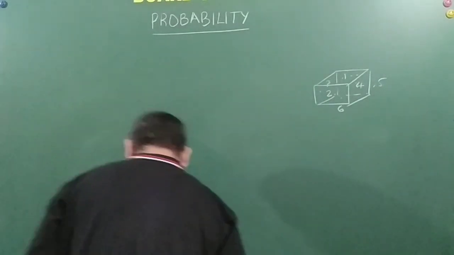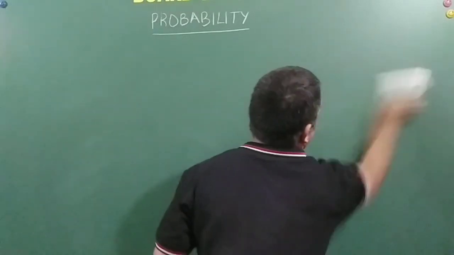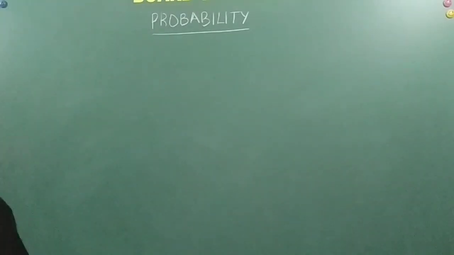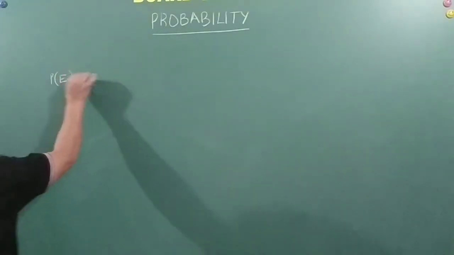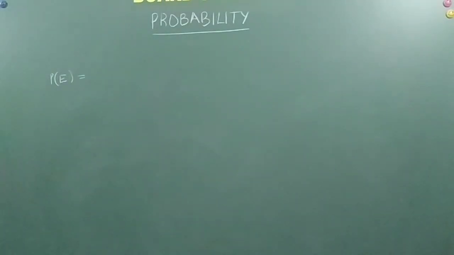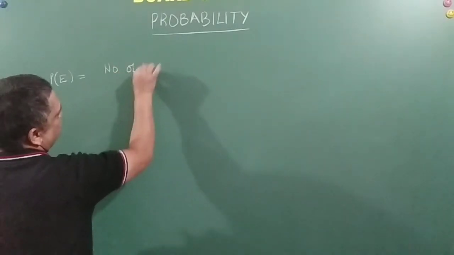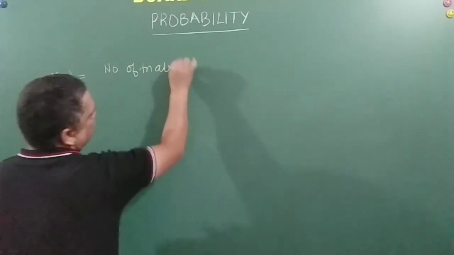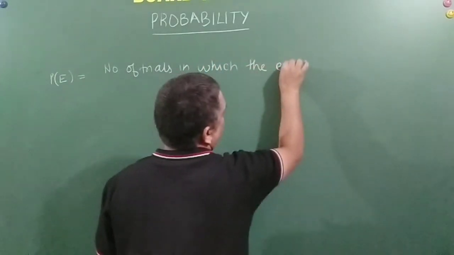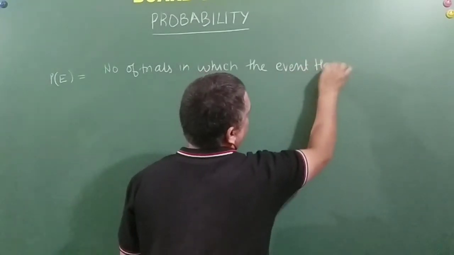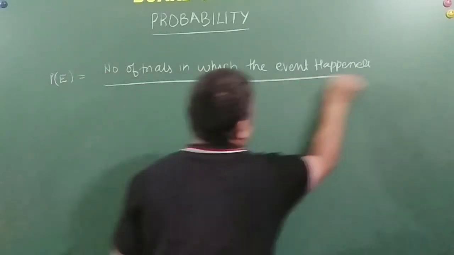Let me write it as a formula so that it becomes easier for you to understand. P of E, the probability of an event E, is equal to the number of trials in which the event happened upon the total number of trials.